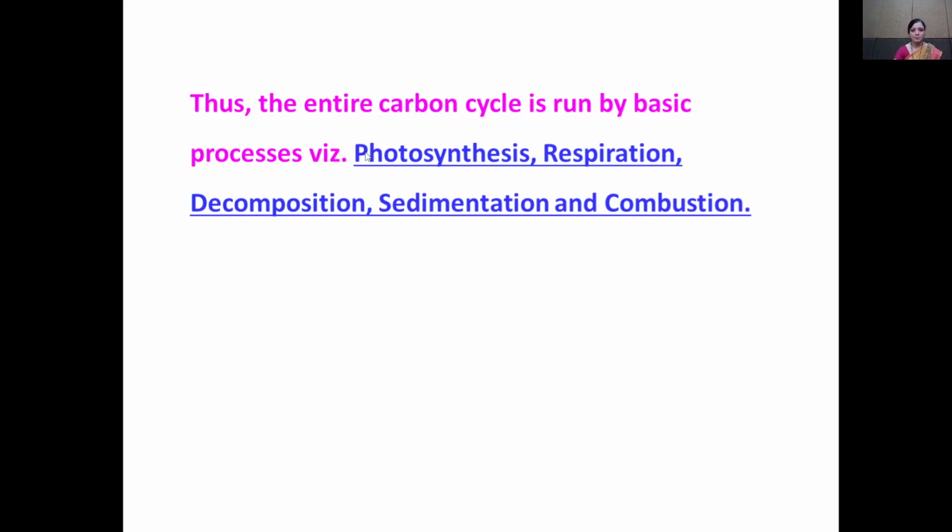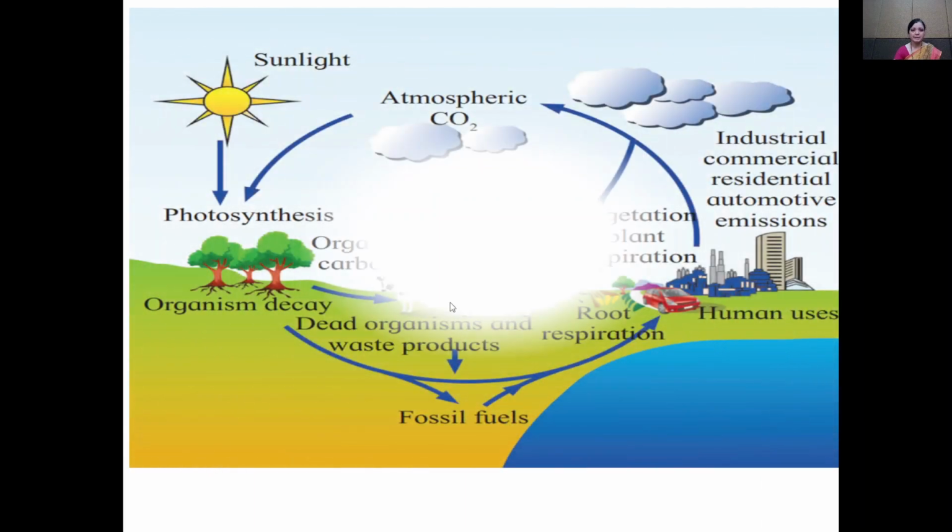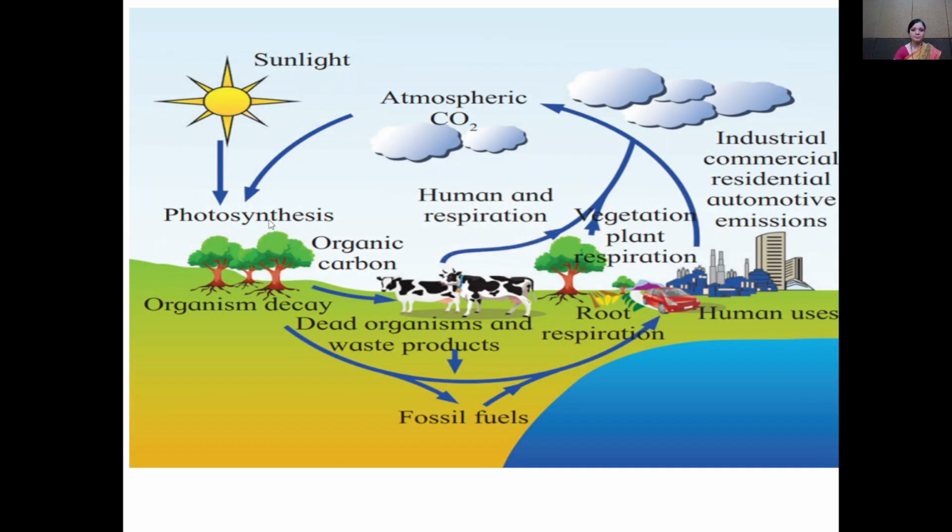So the carbon cycle takes place by which basic processes? Photosynthesis, respiration, decomposition, sedimentation, and consumption. Now see the diagrammatic representation of the carbon cycle. Green plants utilize CO2 from the atmosphere by photosynthesis, and they form the organic food, and from the producers the energy is transferred to the consumers.